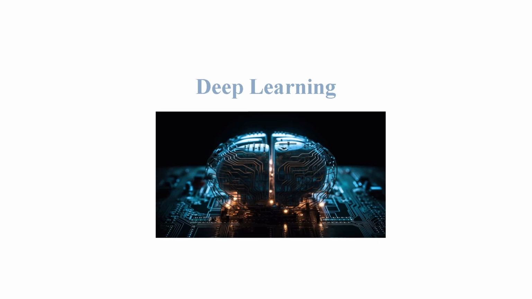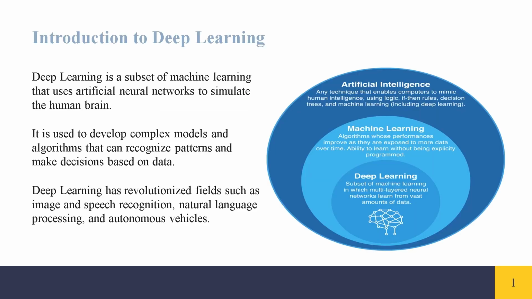Hello, today we are going to learn deep learning in machine learning. Deep learning is a subset of machine learning that uses artificial neural networks to simulate the human brain. It is used to develop complex models and algorithms that can recognize patterns and make decisions based on data. Deep learning has revolutionized fields such as image and speech recognition, natural language processing, and autonomous vehicles.